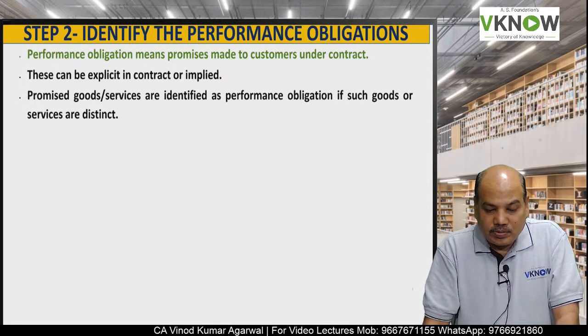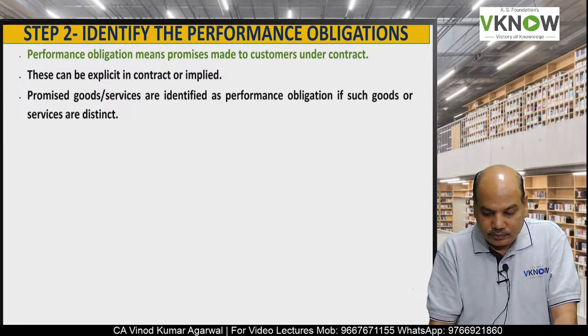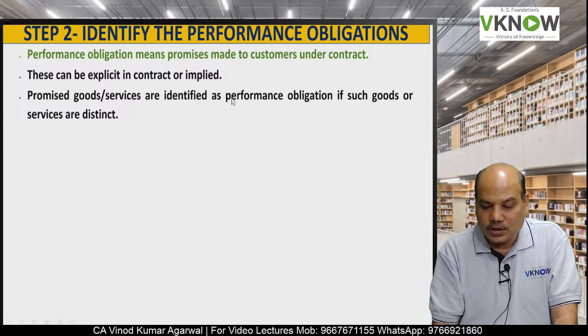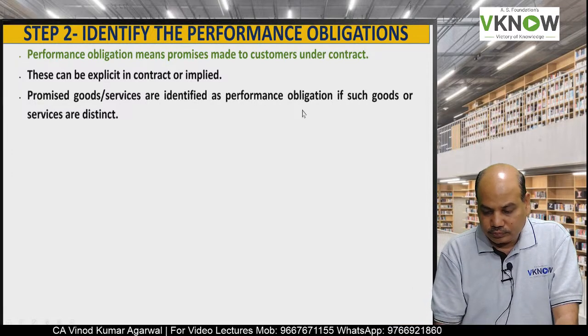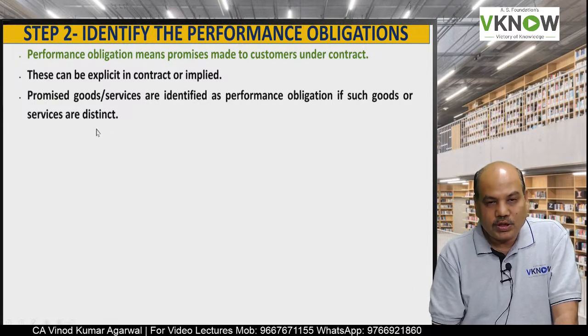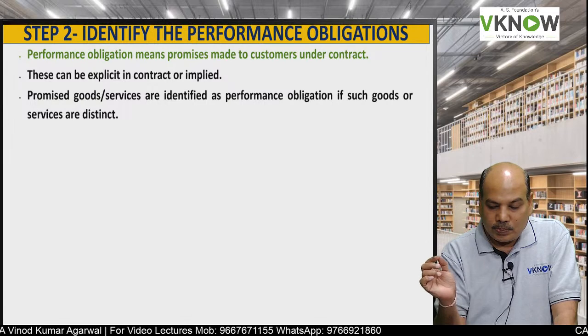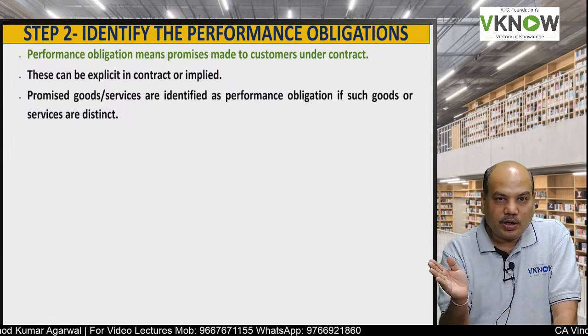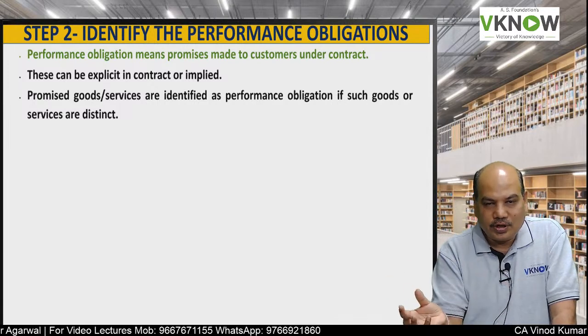The promises made can be explicit or implied. Promised goods and services are identified as performance obligations if such goods and services are distinct. So very important, the performance obligation will depend on when goods and services are distinct.